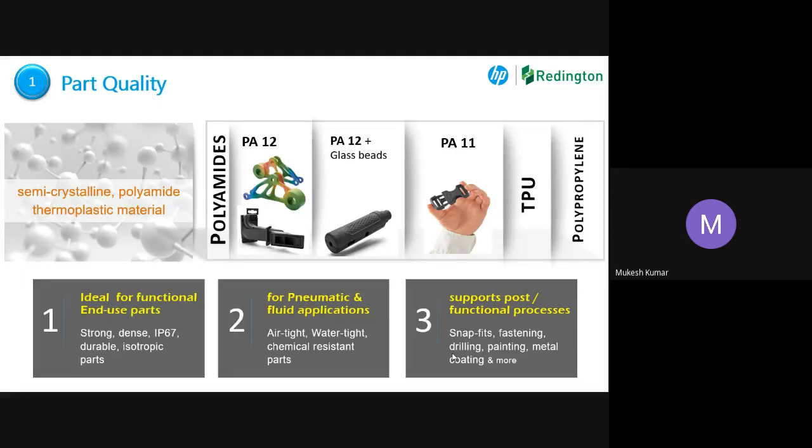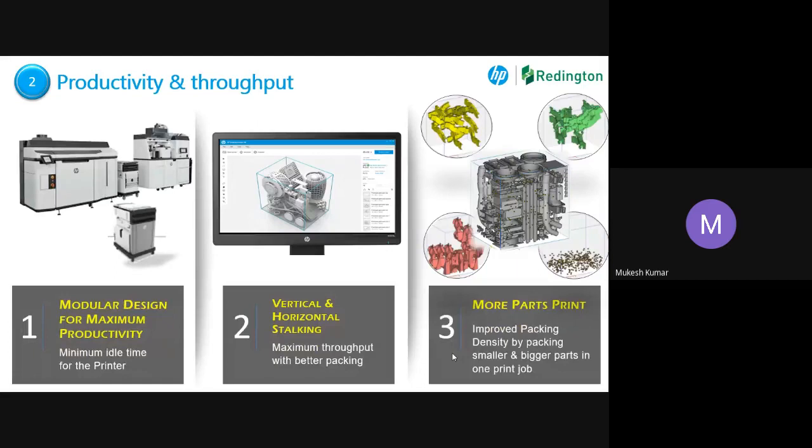Okay. Now, maximum throughput I was talking about. Vertically, horizontally, whatever number of parts are there, small part, big part, I can put all together and print simultaneously. So it doesn't take much time. There is no difference if I put a number of parts into it. It's going to take almost the same time.